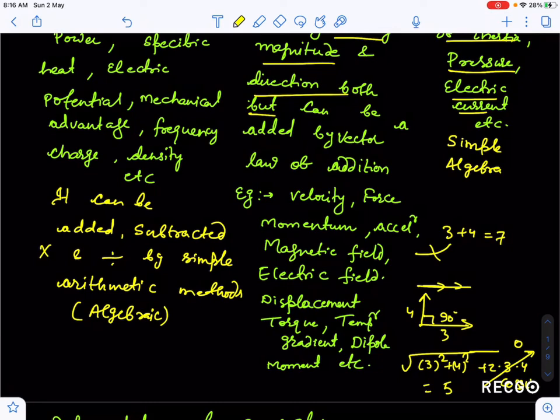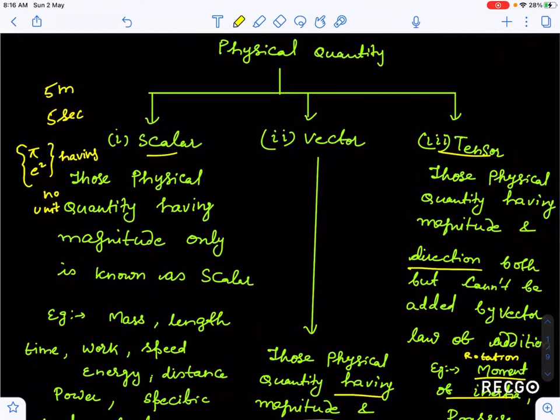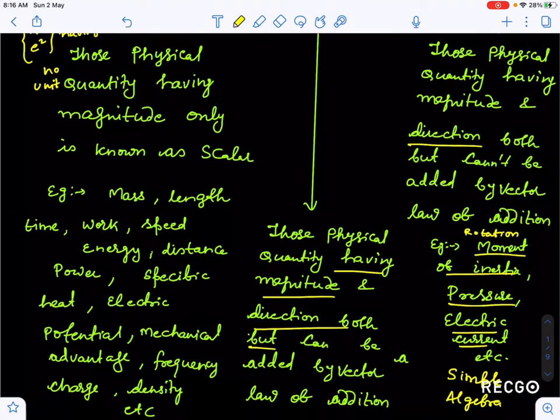So guys, we have classified physical quantity into 3 types: scalar, vector and tensor. Scalars are those physical quantities having magnitude only, like mass, length, time, etc. Tensors are those physical quantities having magnitude and direction both, but they cannot be added by vector algebra. We can add tensors by simple or algebraic addition. But the special thing is vector, which has magnitude and direction and can be added by vector law of addition.